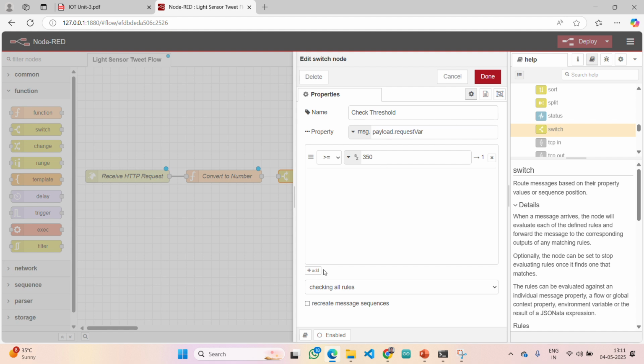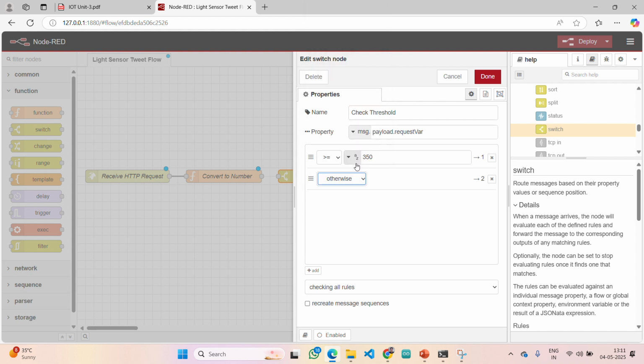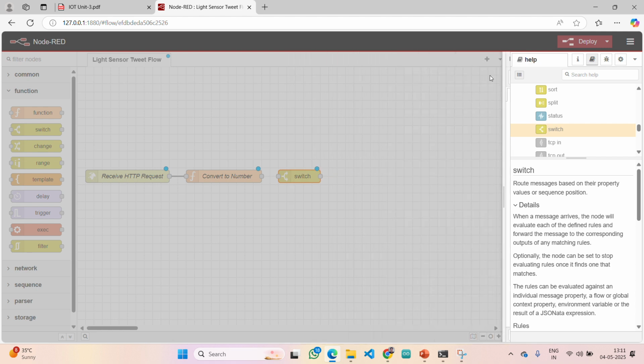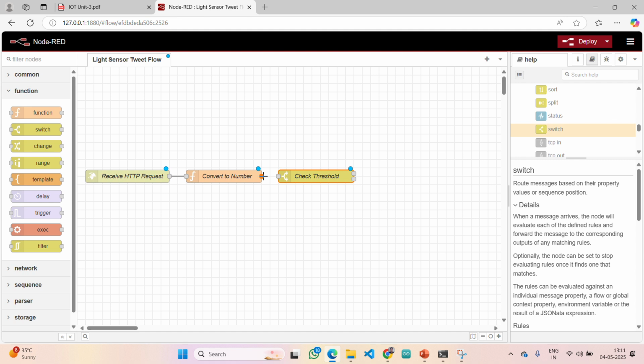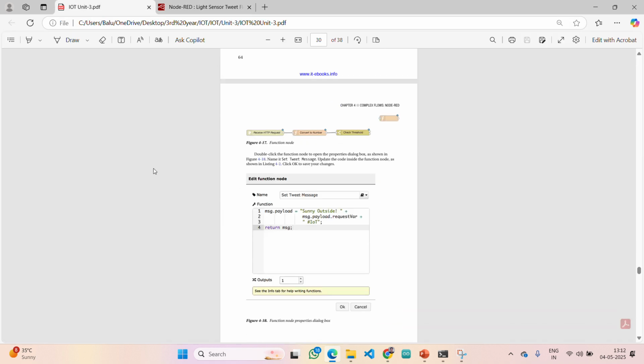If you want to add many conditions, here you can see add. Click on the add. If I want to use else, you can click otherwise, nothing but simply if else. That's it. Once those are done, click on done. Now again give a connection from here to here. Now the check threshold is also ready.